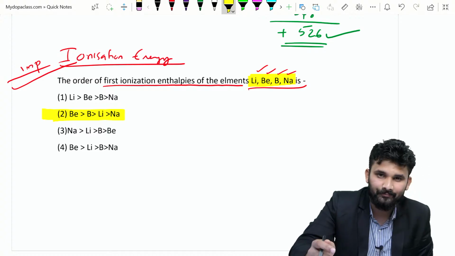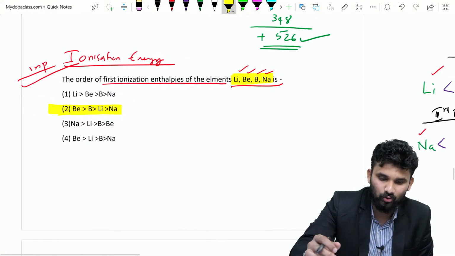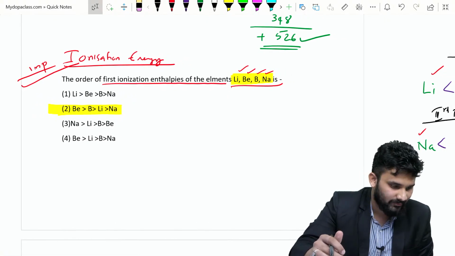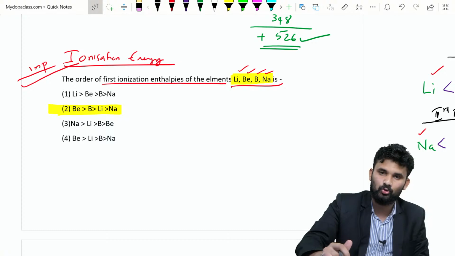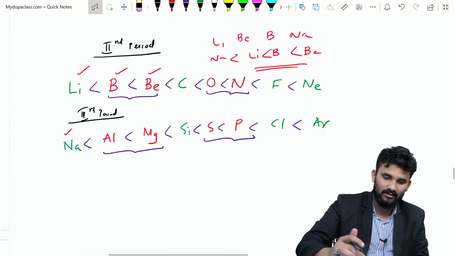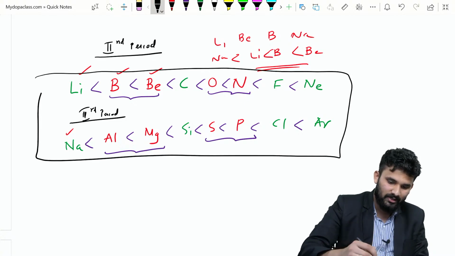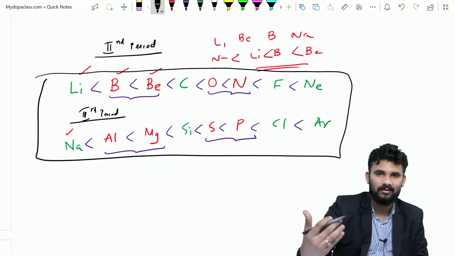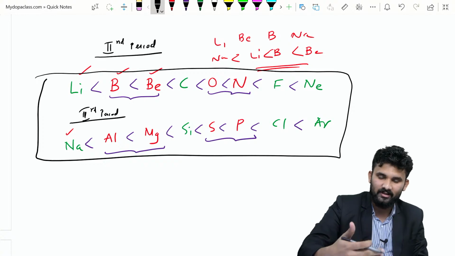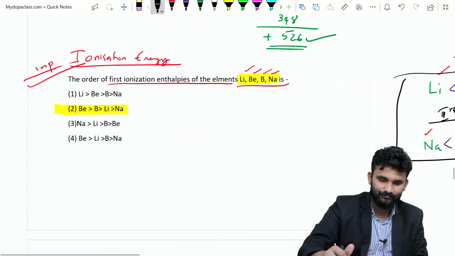Is it clear? You get the idea how to do this problem? Yes, option 2 is the right answer. So study this order very well, it is very important. By studying this order, you can easily solve the problem. If any elements are given, using this order you can find the answer.